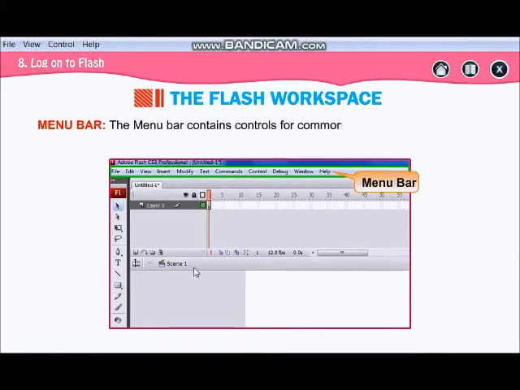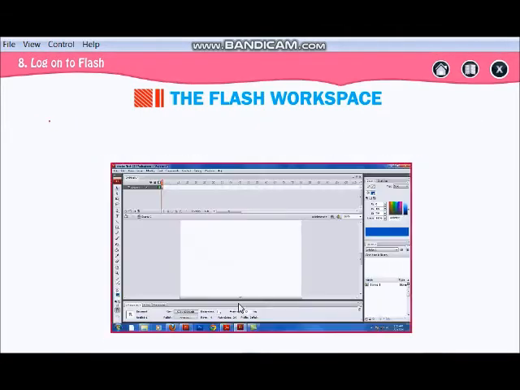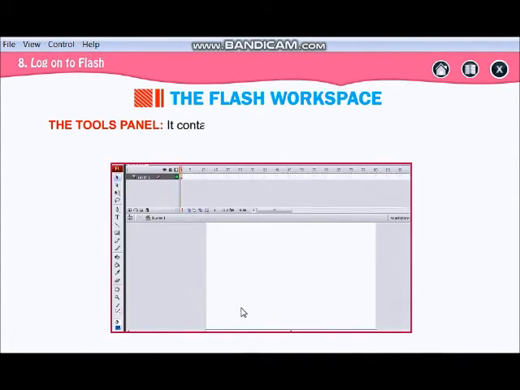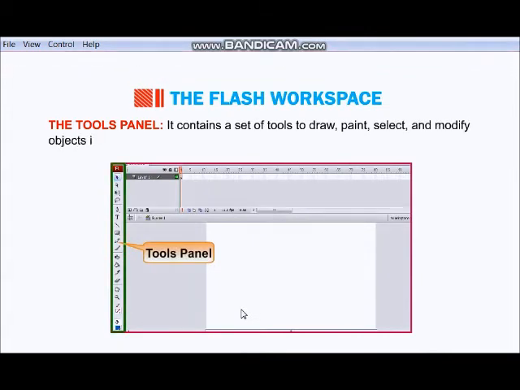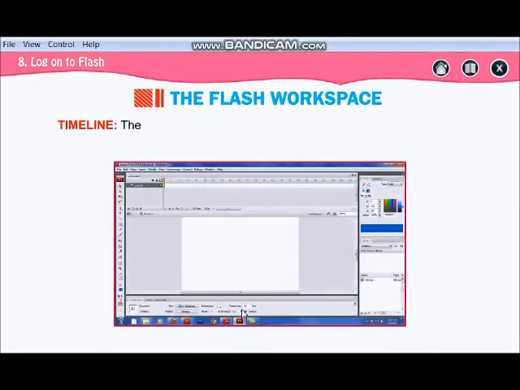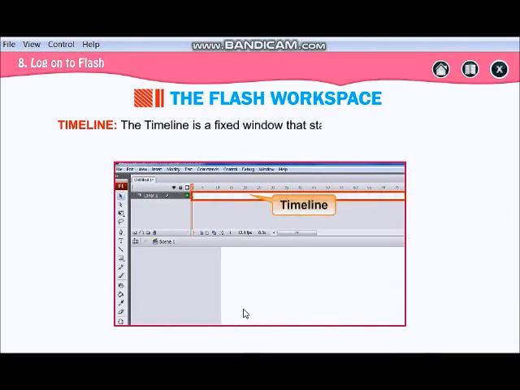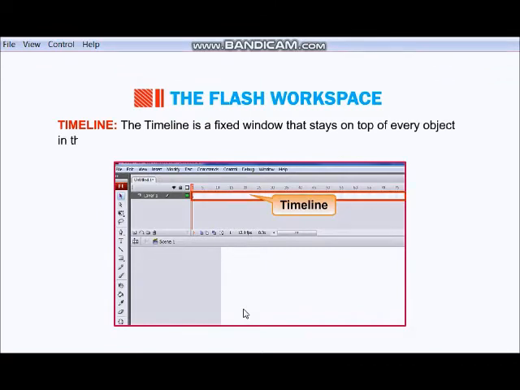Now this part is known as your menu bar. This part is known as your tools panel. Now as I told you, this is your timeline.